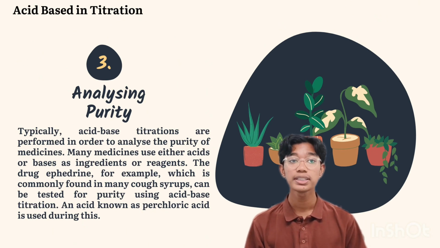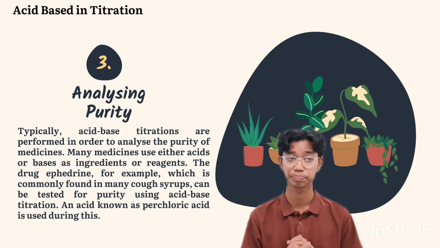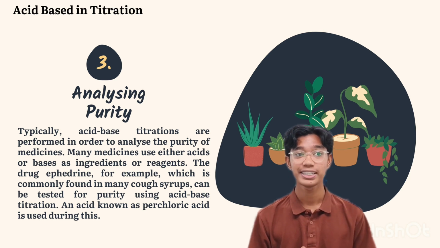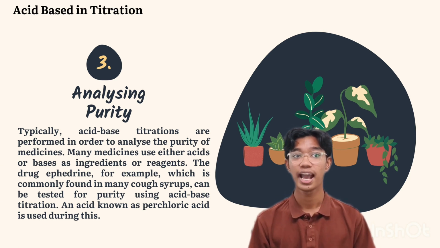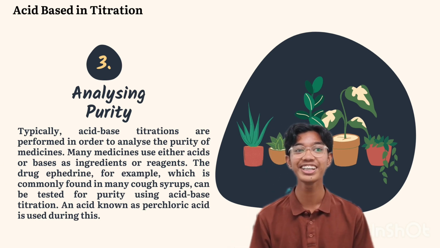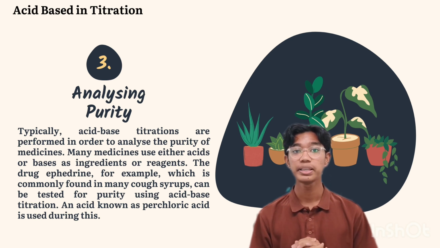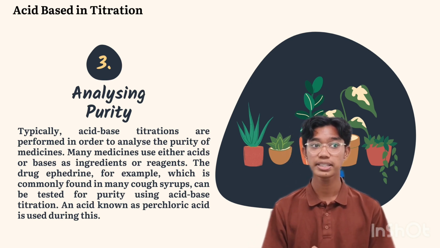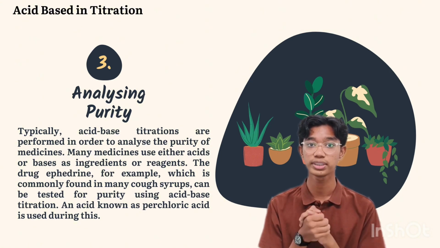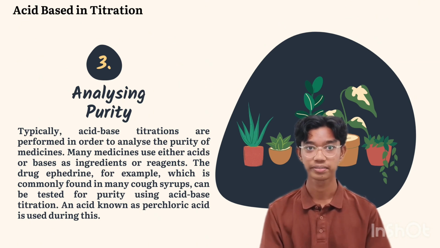Typically, acid-base titrations are performed in order to analyze the purity of medicine. Many medicines use either acid or base as ingredients or reagents. The drug ephedrine, for example, which is commonly found in many cough syrups, can be tested for purity using acid-base titration, and an acid known as perchloric acid is used for this. I will pass to the next presenter, Irfan.